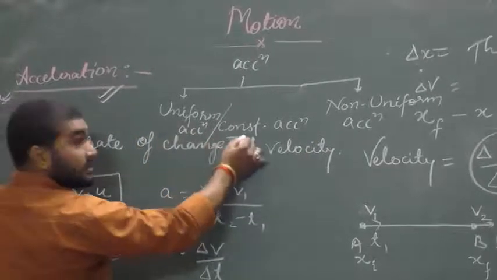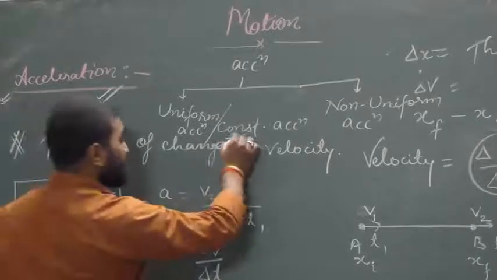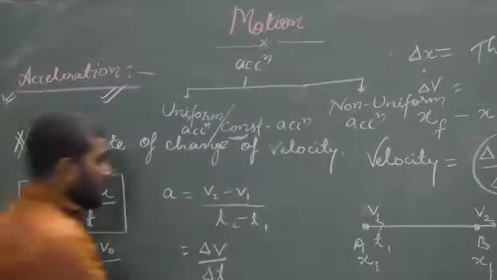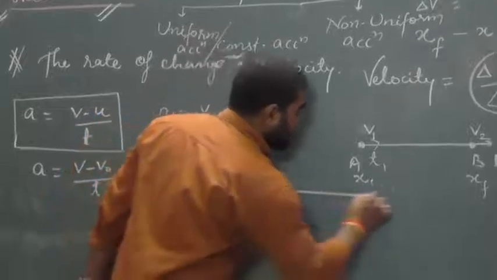What do you mean by uniform acceleration? It means here the acceleration is constant. Why will the acceleration be constant? If the body is increasing its velocity at the same rate.